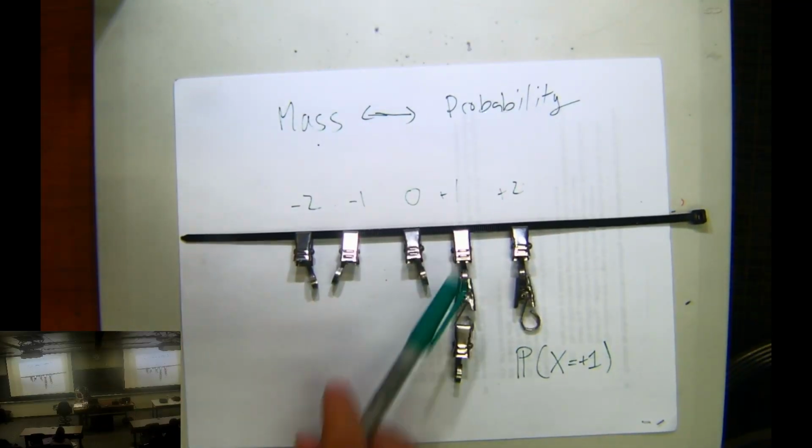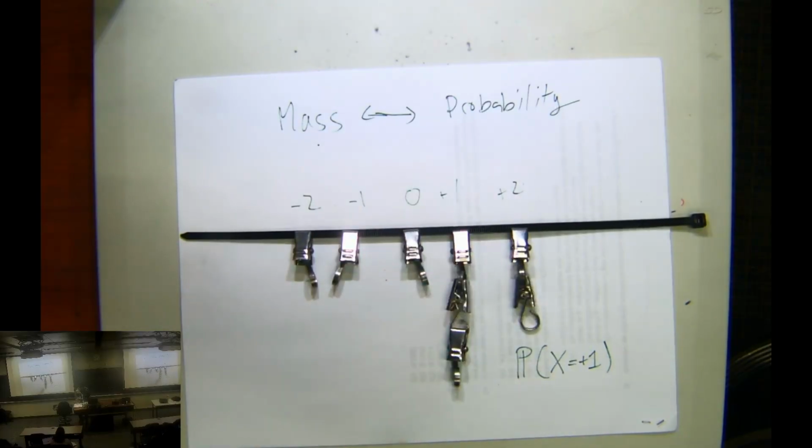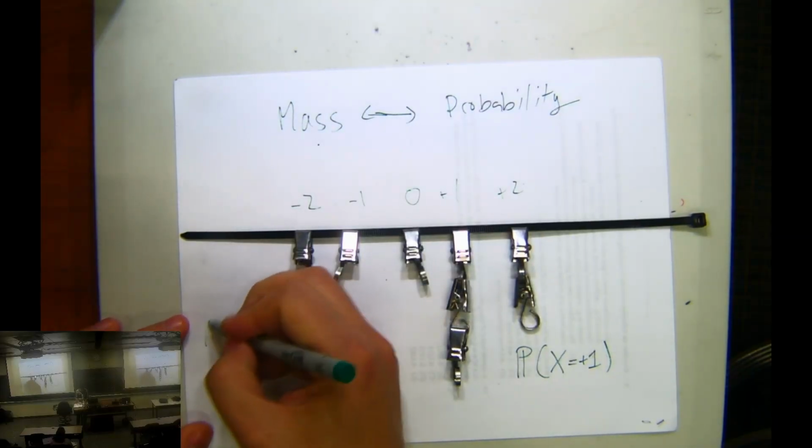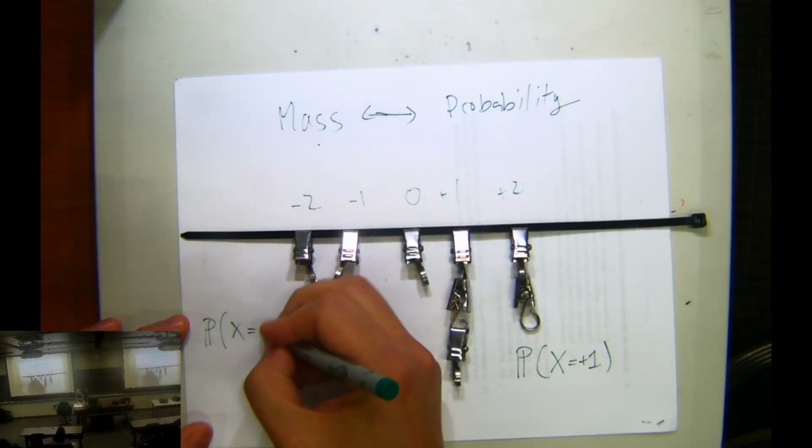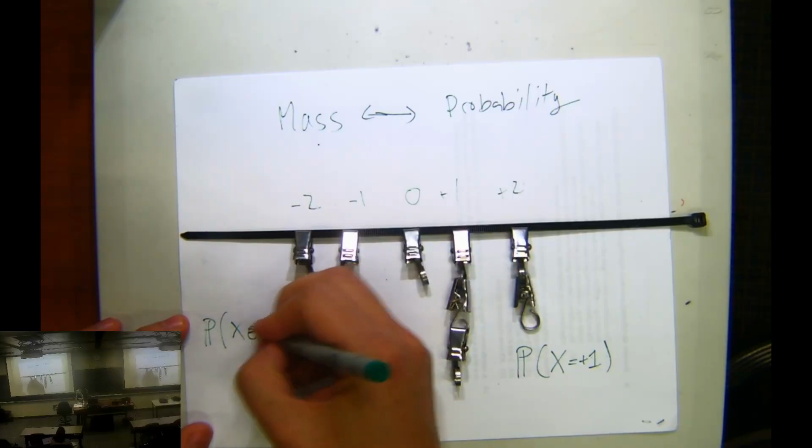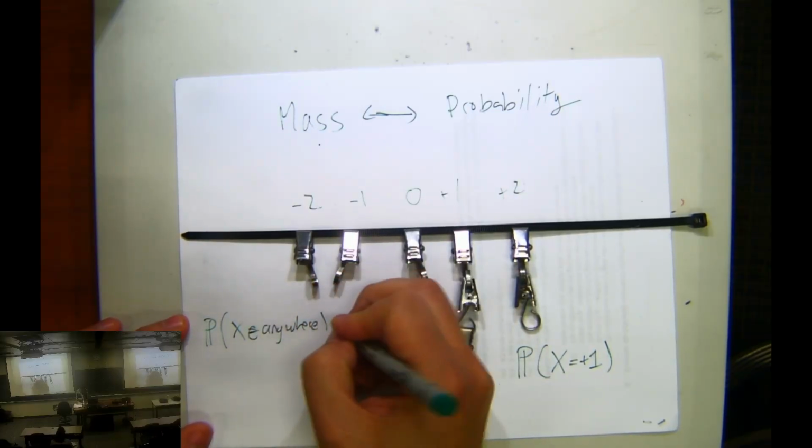Well, there are 3 of these weights hanging from +1. How much does one weight weigh, though? I would have to get a scale and weigh it. Well, no, I don't actually, because the whole thing has to weigh 1. So the probability that X equals anything, anywhere, is 100%.